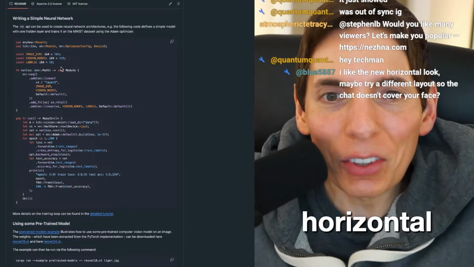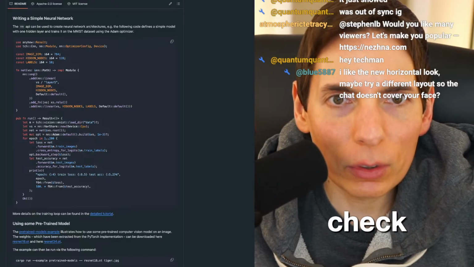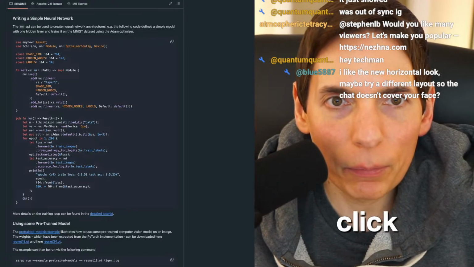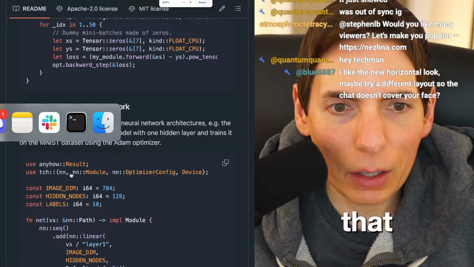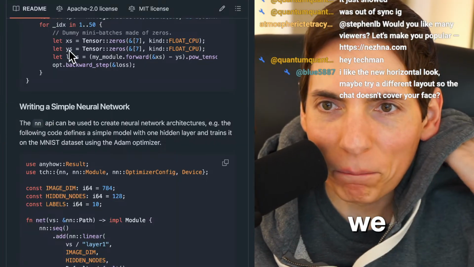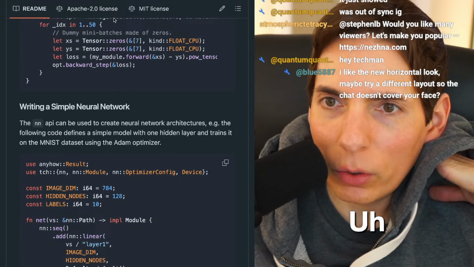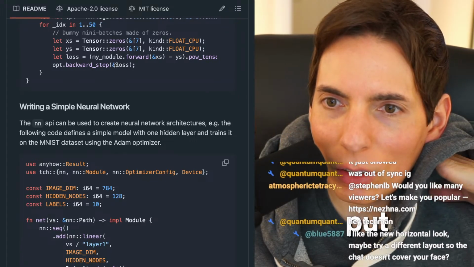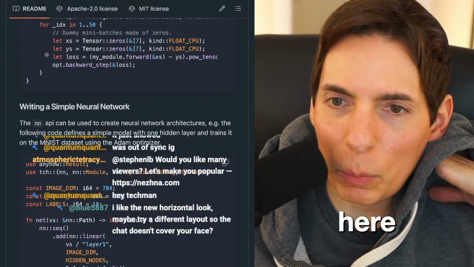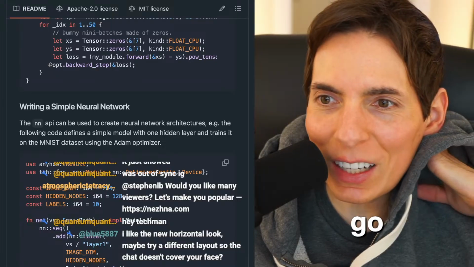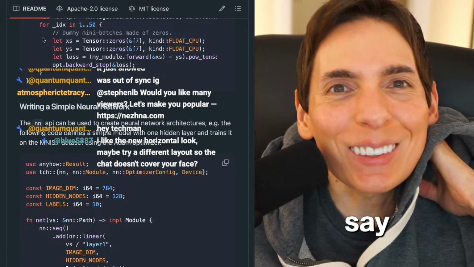I like the new horizontal look. Hey, nice. Maybe try a different layout so the chat doesn't cover your face. Where should the chat go? Let's see here. I don't know. Here's the chat right here. The problem is we could put it here, and then it covers that part, right? So we could put it there, or over here. Where should it go? You guys, let me know. Obviously, if I put it right here, you can't read anything.